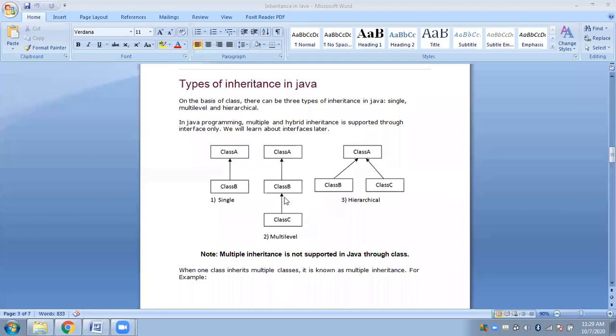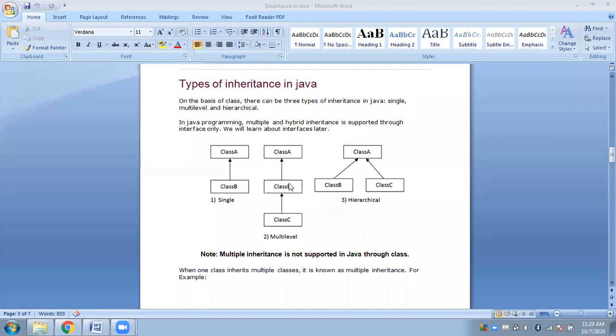So this is transitivity. Also there are some dependencies, for example the access specifiers. It depends on the access specifiers which fields or member functions can be inherited. That's a different thing.